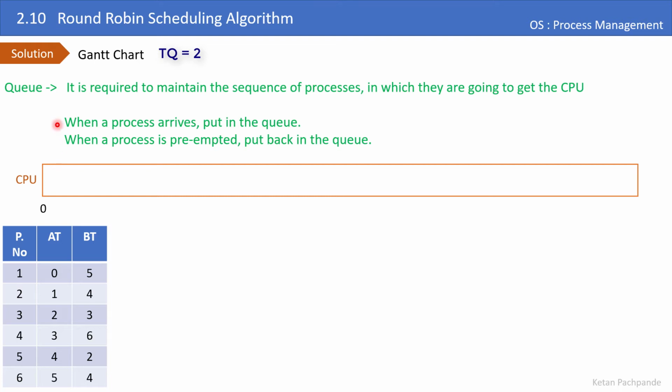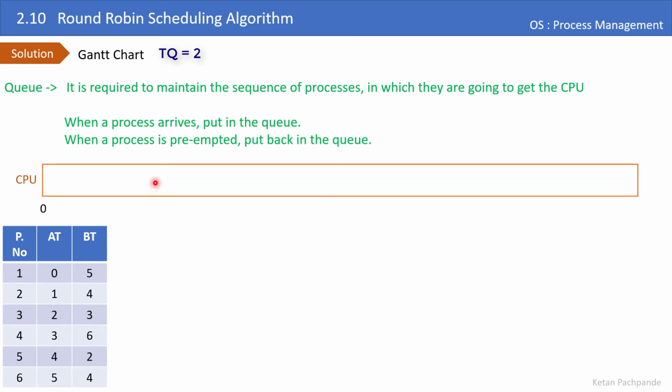What are these 2 events? The first event is whenever a process arrives, no matter which process is running. Whenever it arrives, I am going to put that process at the back of the queue. The second event is whenever a process is preempted from the CPU, which is the running process.